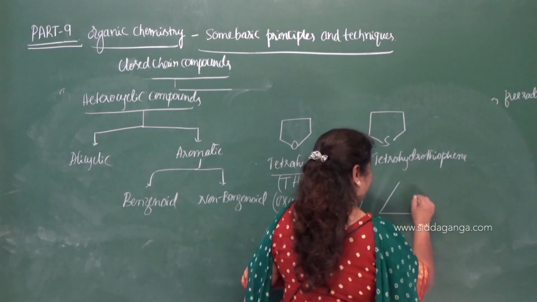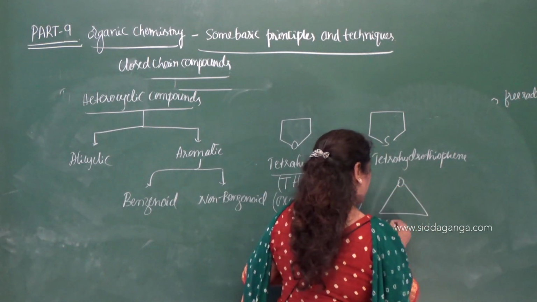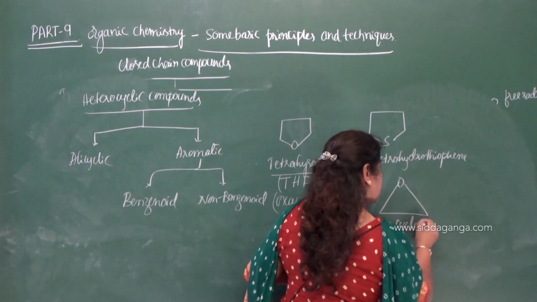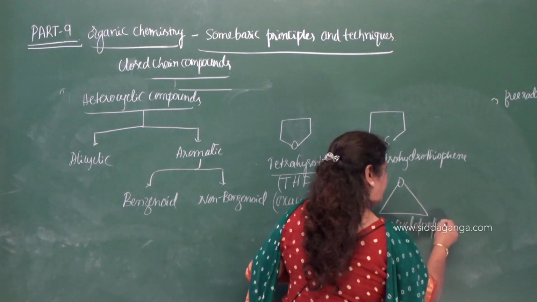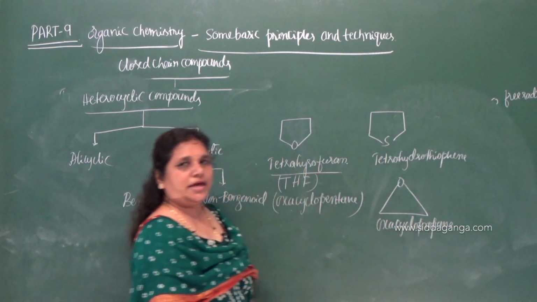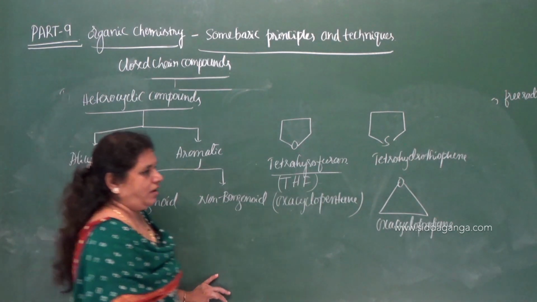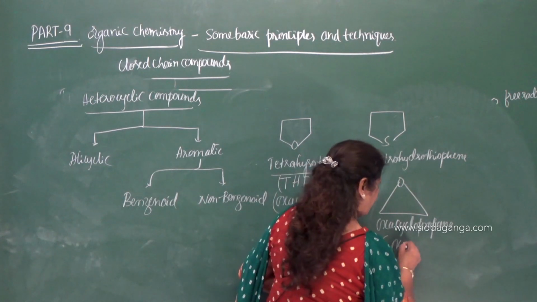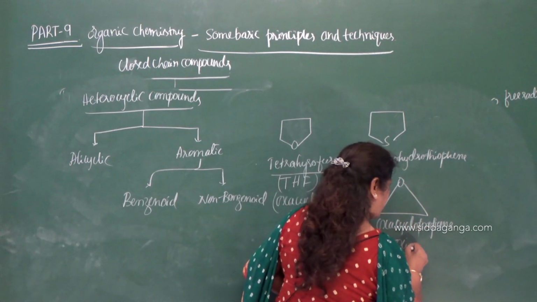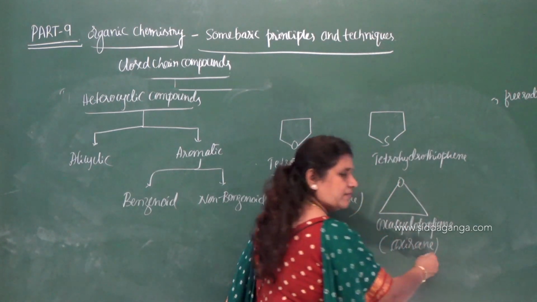Even you can give oxacyclopropane, and this compound is also called oxirane.